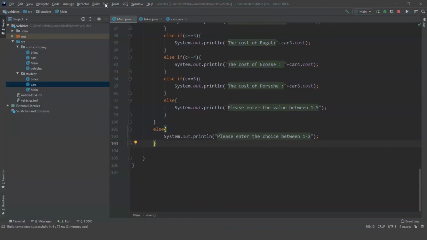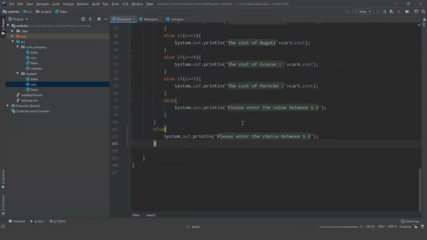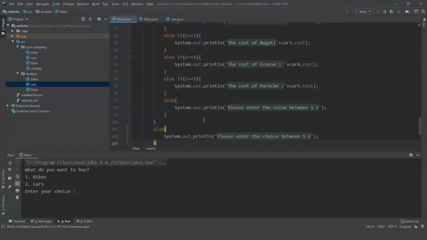For this we need to go to run and then run main. There's a shortcut for it, that is shift plus F10. So let's run the program. And yes, we have successfully executed the program. Let's test this program now.